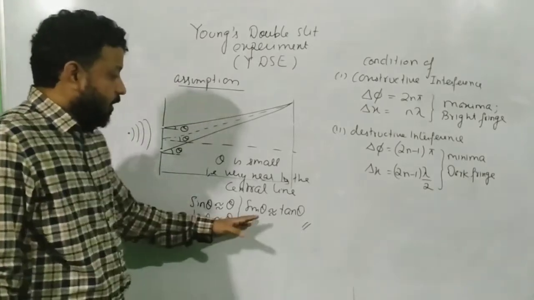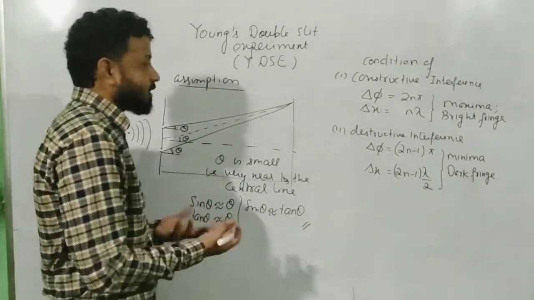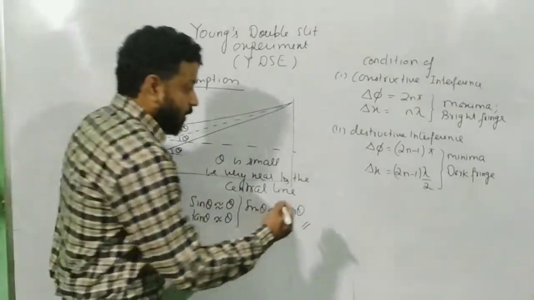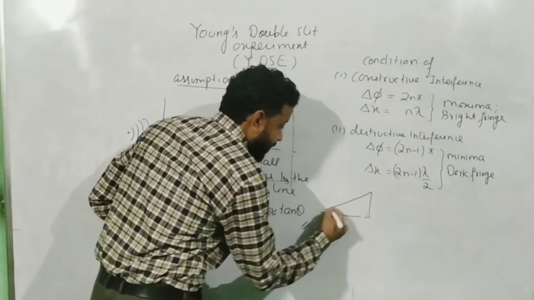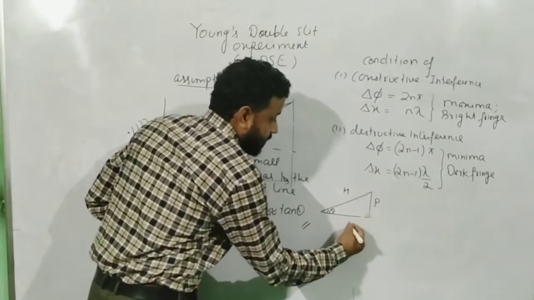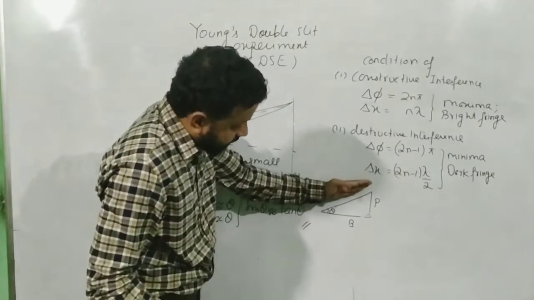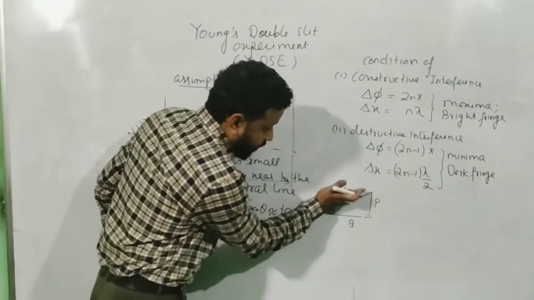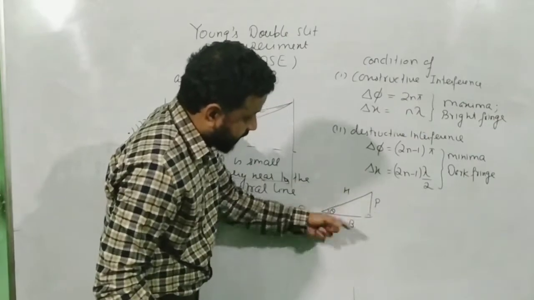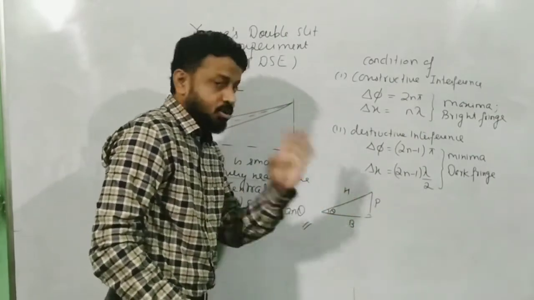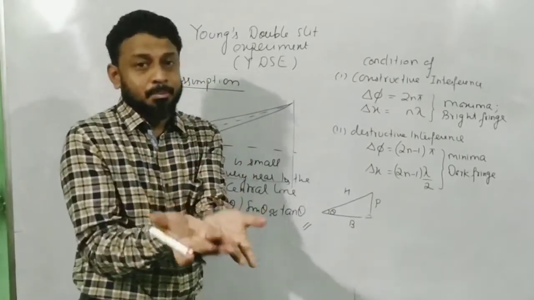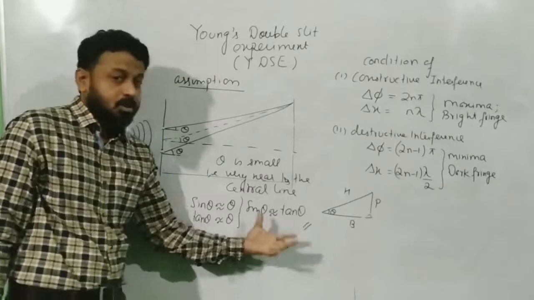If you have to justify this, you can do it in this manner. Sin theta is perpendicular by hypotenuse, and tan theta is perpendicular by base. Consider a right angle triangle with this angle as theta; this is the perpendicular, this is the hypotenuse, and this is the base. Now imagine theta is very, very small. Then this line will come very close to the baseline, so the length of the base and the length of the hypotenuse will be almost the same. That means perpendicular by hypotenuse is almost equal to perpendicular by base, and hence sin theta is almost equal to tan theta.